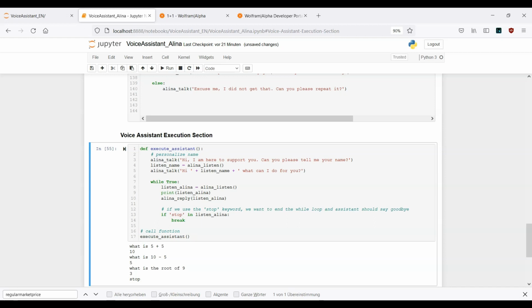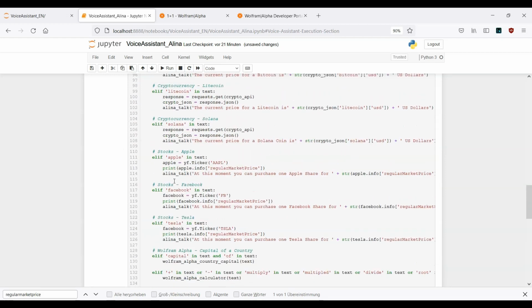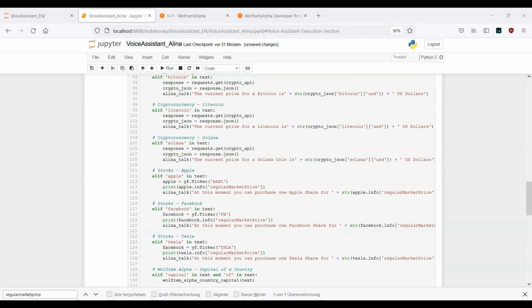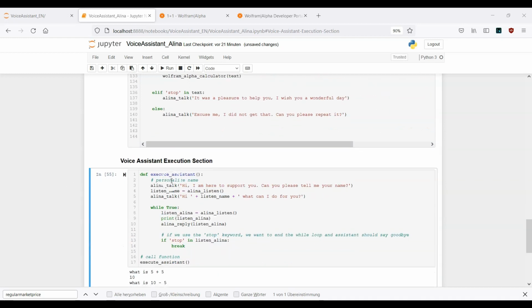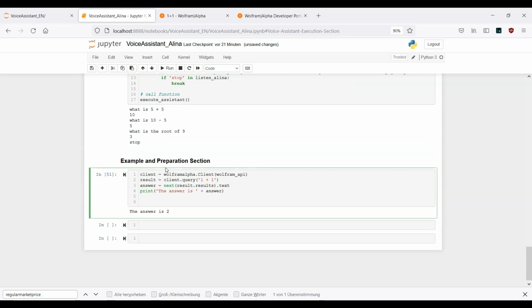Okay, and our last example for the Wolfram API will be the question, who is the president of a certain country? So what we need to do now is go back to our example and preparation section. Here we need to take a look at what we want to modify. First of all, as always, we need to take a look at what makes most sense here. Let's take a look at the query. The query here is, who is the current president of